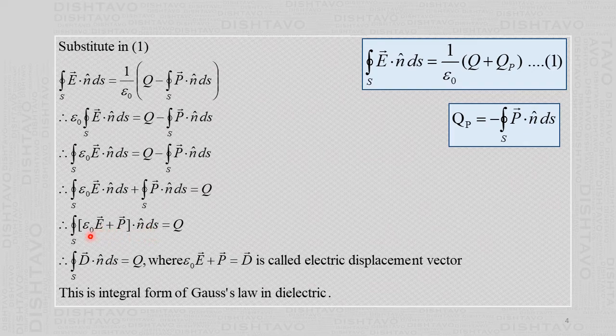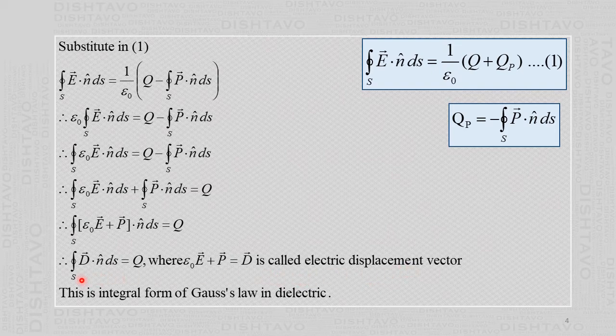Then this epsilon 0 vector E plus vector P has some significance, and it is called the electric displacement vector, written as vector D. Now this electric displacement vector is with respect to electromagnetic waves, so at this moment you will not know its physical significance, but if you study electromagnetic waves, there is something called displacement current, and the corresponding vector is the electric displacement vector.